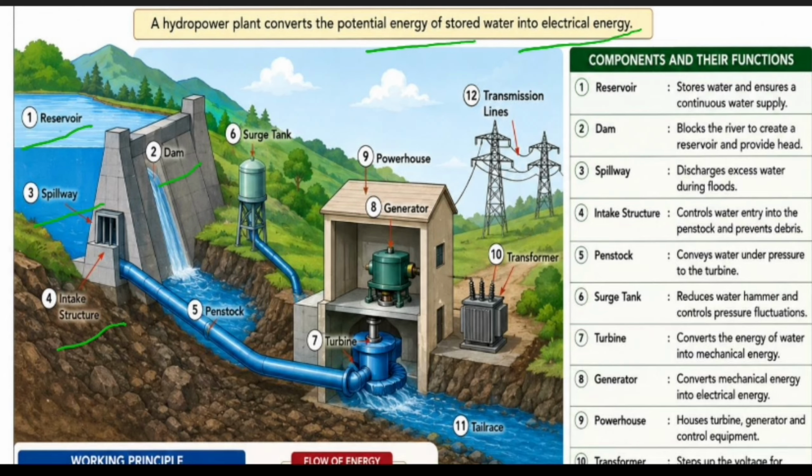What is the surge tank? It controls the pressure. After that it goes to the turbine, and after the turbine it goes to the generator, and then the powerhouse. After the powerhouse comes the transformer. The remaining water comes back to the tail race, and the transformer sends the generated power through transmission lines. So this is the diagram for the hydropower plant.